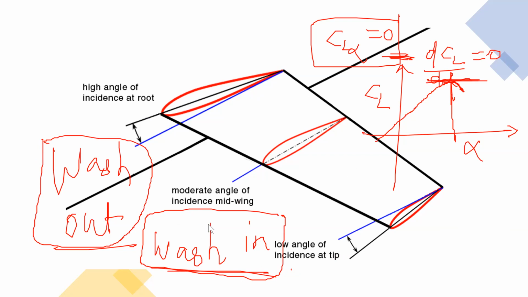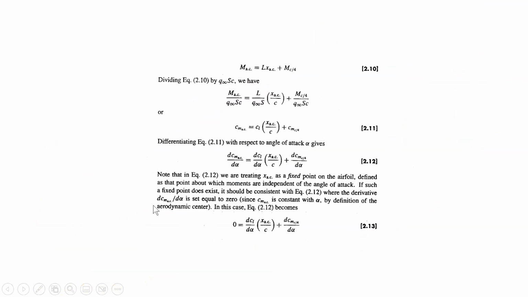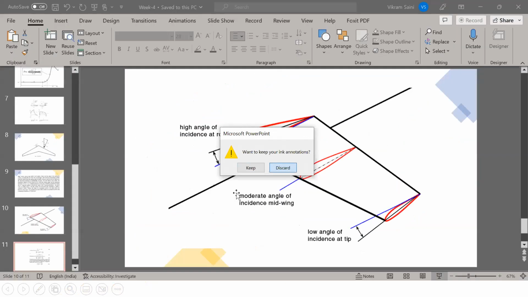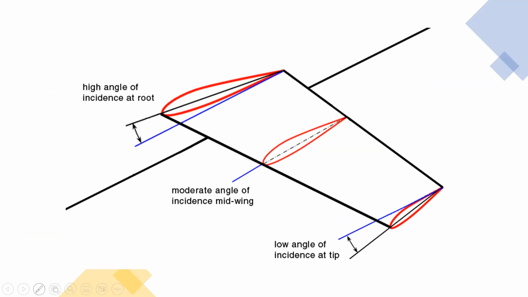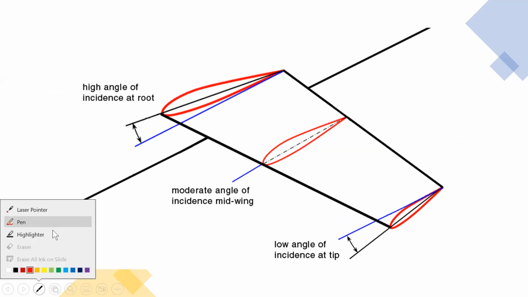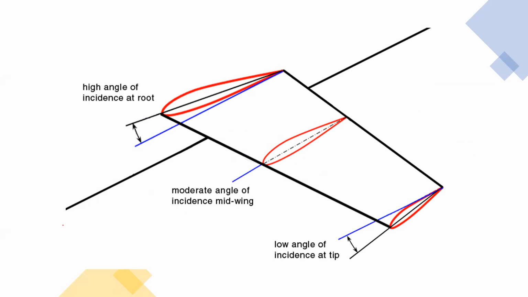Maybe, but I'm not sure if it's used there. Sir, actually, I haven't seen any example in which wash-in is used. Okay, maybe I have read somewhere that in some warplanes in World War II they used it, not in all planes, just in one or two experimental planes.